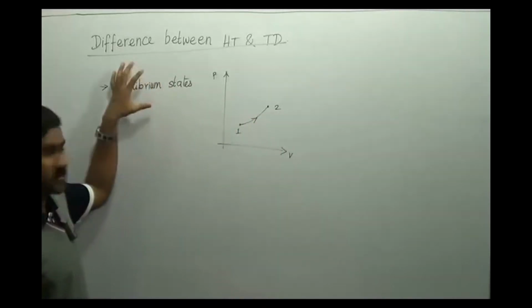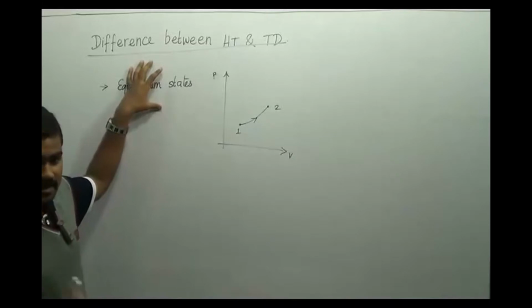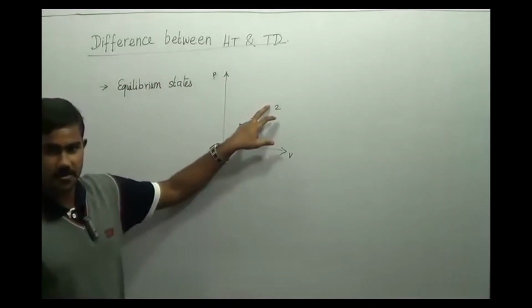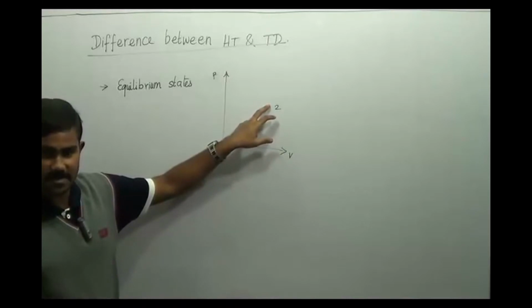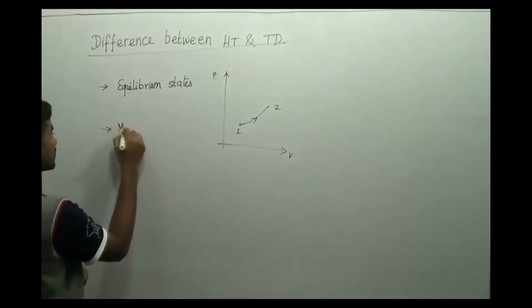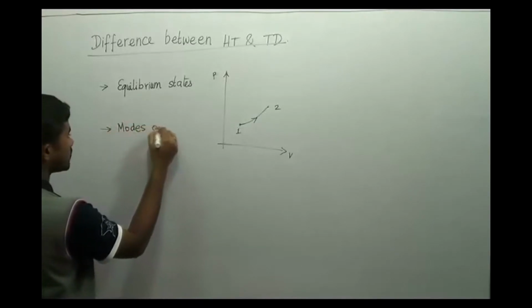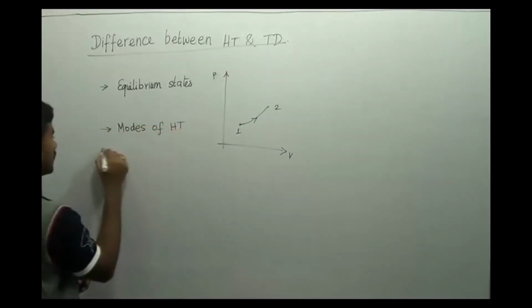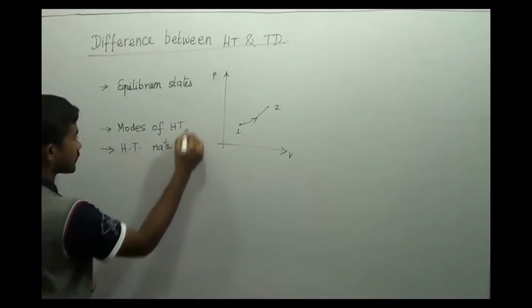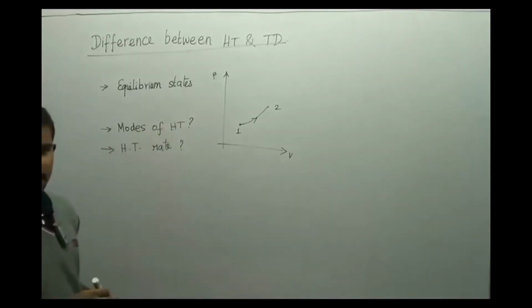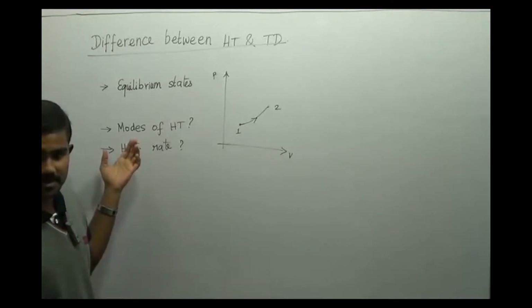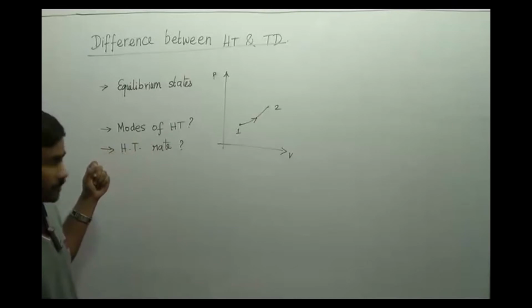In this course of heat transfer, you will be telling what is the mode of heat transfer which has occurred from 1 to 2, and what is the rate of heat transfer. So in this course you will be dealing with the modes of heat transfer and the heat transfer rate. This is the difference between what you studied in thermodynamics and what you are going to study in heat transfer. Is that fine?